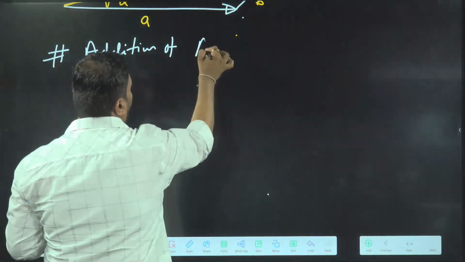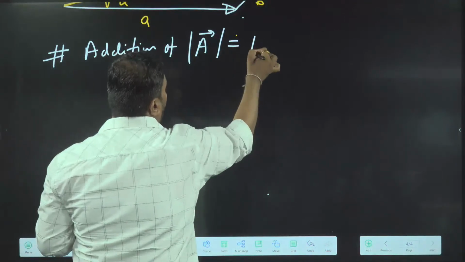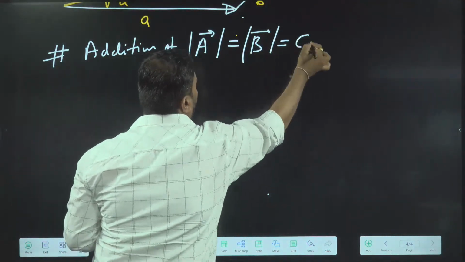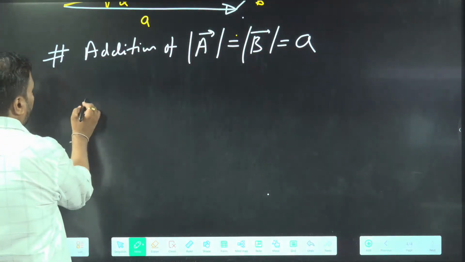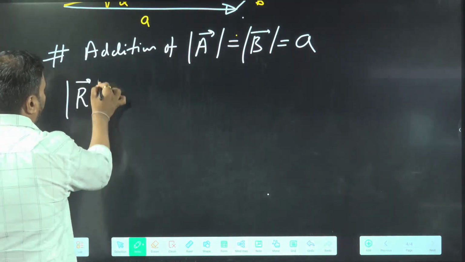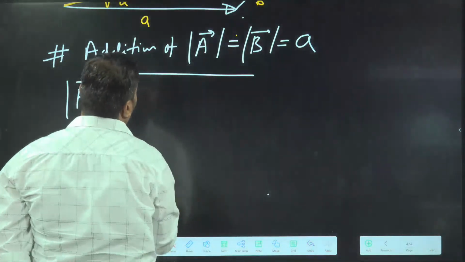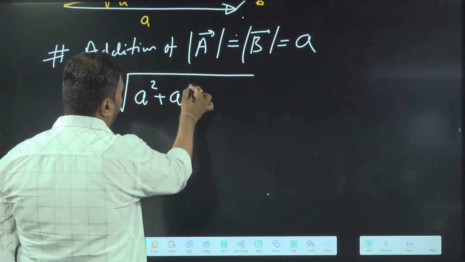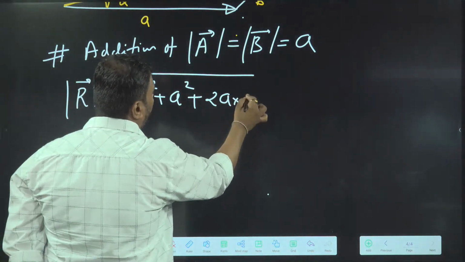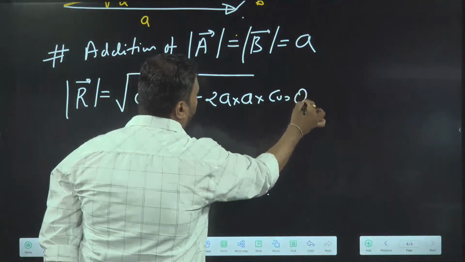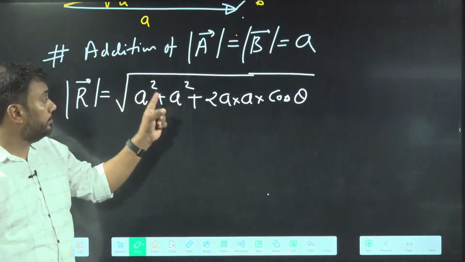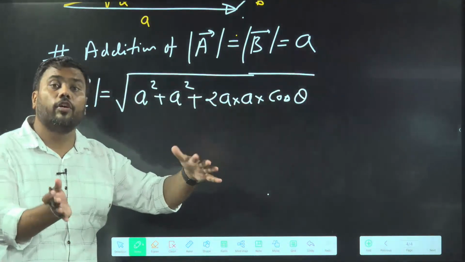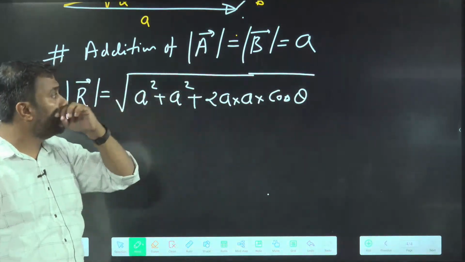Addition of vector A and vector B, where the magnitude of the two vectors is the same, let's say A. In that situation, the magnitude of the resultant will be root over A square plus A square plus 2A into cos theta. This formula should be used: root over A square plus B square plus 2AB cos theta. Instead of B, I am writing A because the magnitude is same.